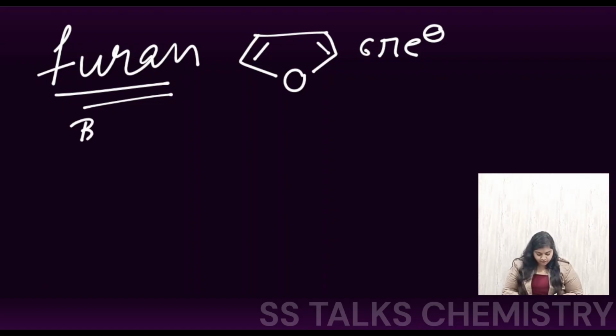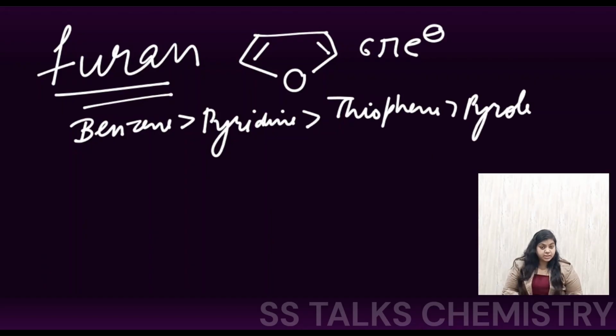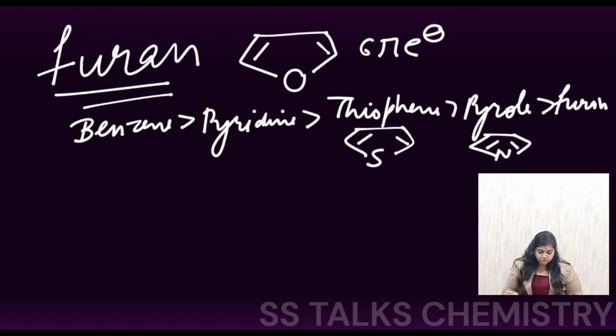With this order we have already seen that benzene is the most aromatic, followed by pyridine. Then we have thiophene, and then pyrrole, which was a five-membered ring containing nitrogen. Thiophene contains sulfur like this, and here the nitrogen atom is present, and the least aromatic one was furan. So today we are going to focus on the least aromatic heterocyclic compound, which is furan.